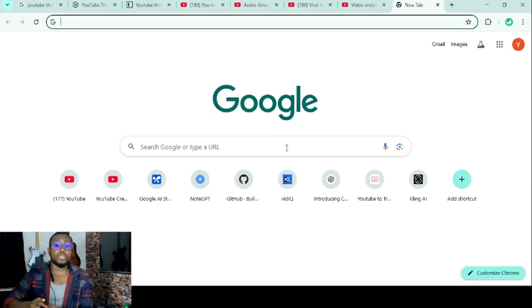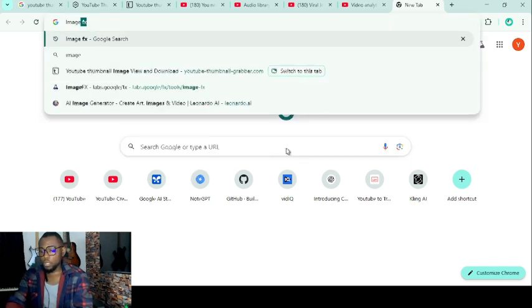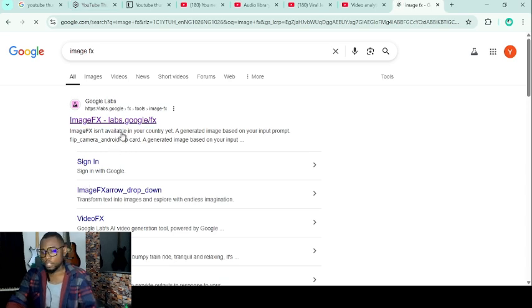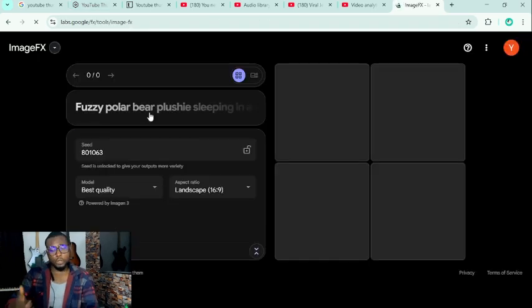I used to use Leonardo.ai, but Leonardo gives you a certain amount of credits that you have to use in a day, and after you exhaust your credits for the day, you have to wait for the next day before you get another set of credits. But Image FX is just crazy. All we have to do is type Image FX in the address bar, and it comes up here. It's a Google product and it's free.